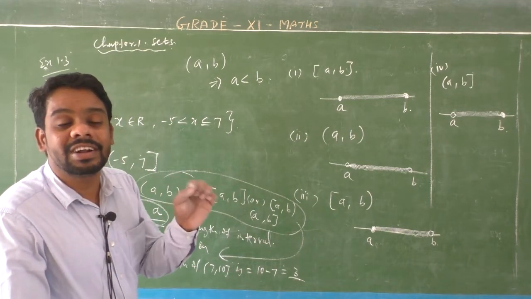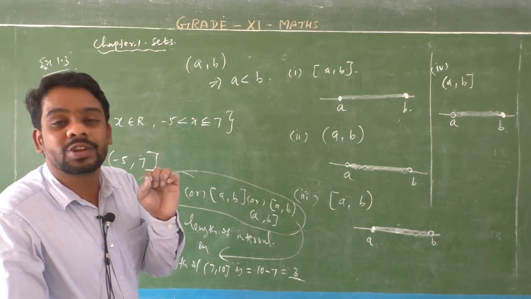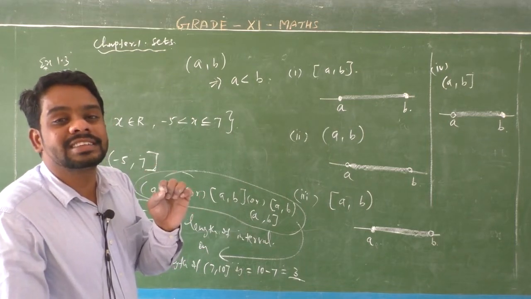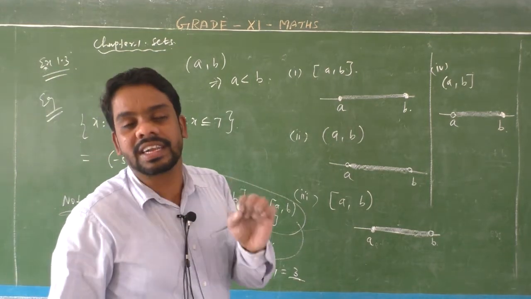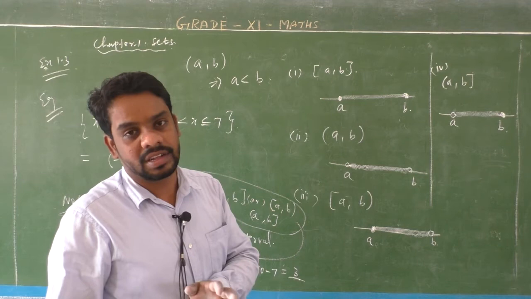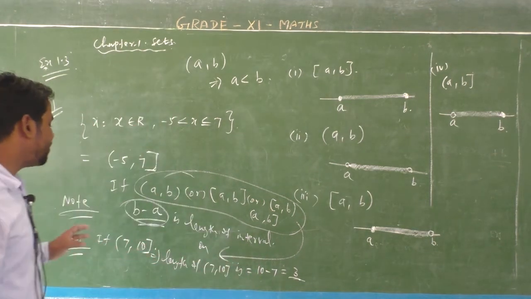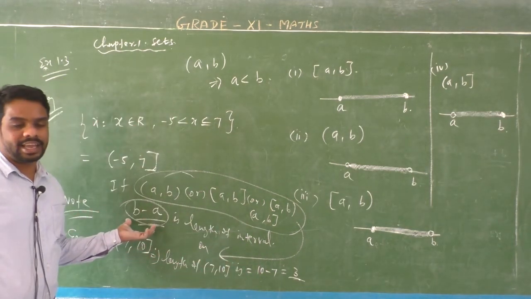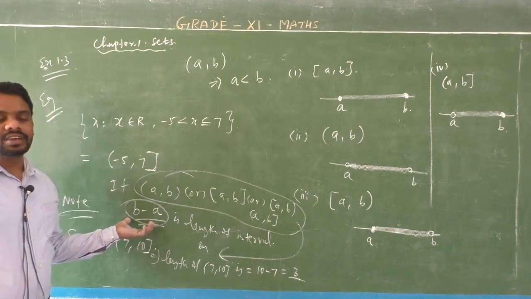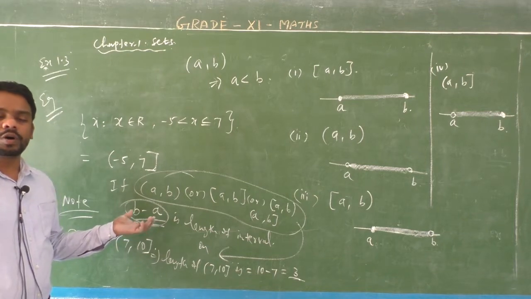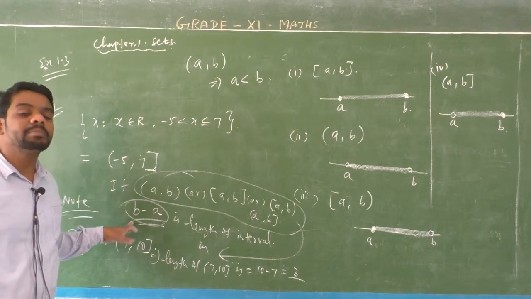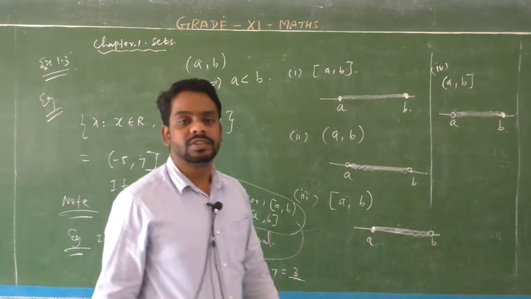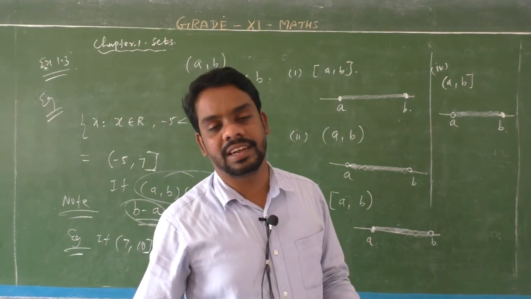Suppose you take 7 minus 10, you get the answer negative 3. So minus 3 is not a length. Length is not negative, only a positive answer. So the length of the interval is only b minus a, for an interval a comma b, open or close. That means right hand value minus left hand value.